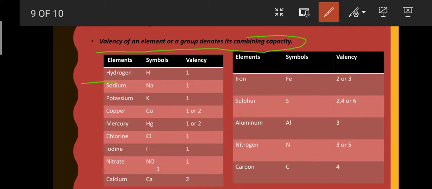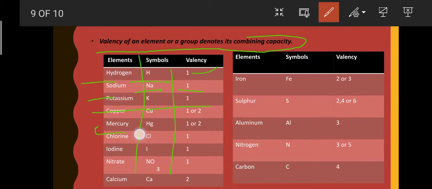Hydrogen symbol is H, valency 1. Sodium symbol is Na, valency 1. Potassium is K and its valency is 1. These are different valencies. Let's talk about them more.